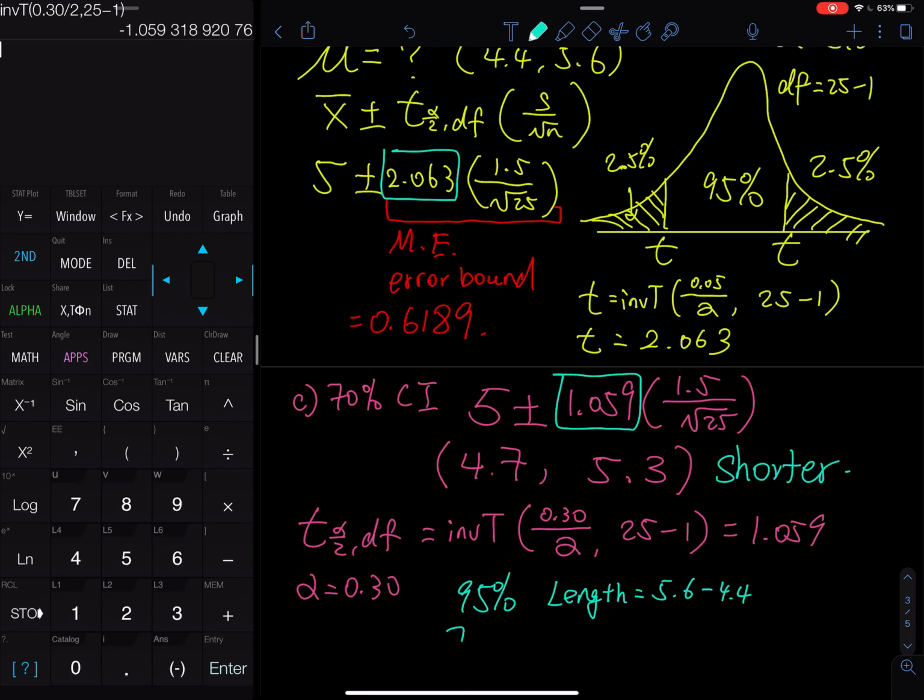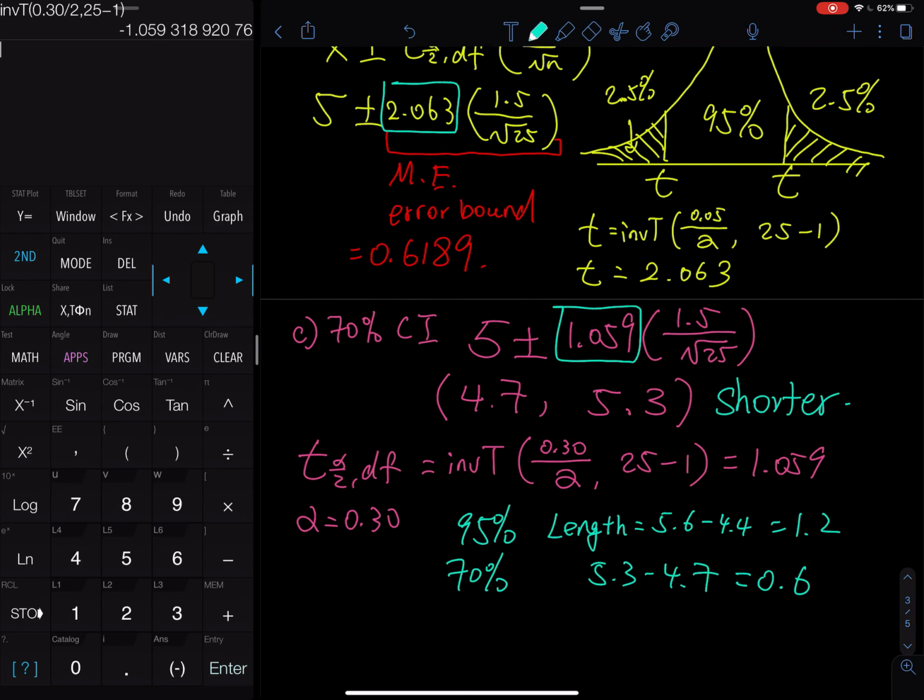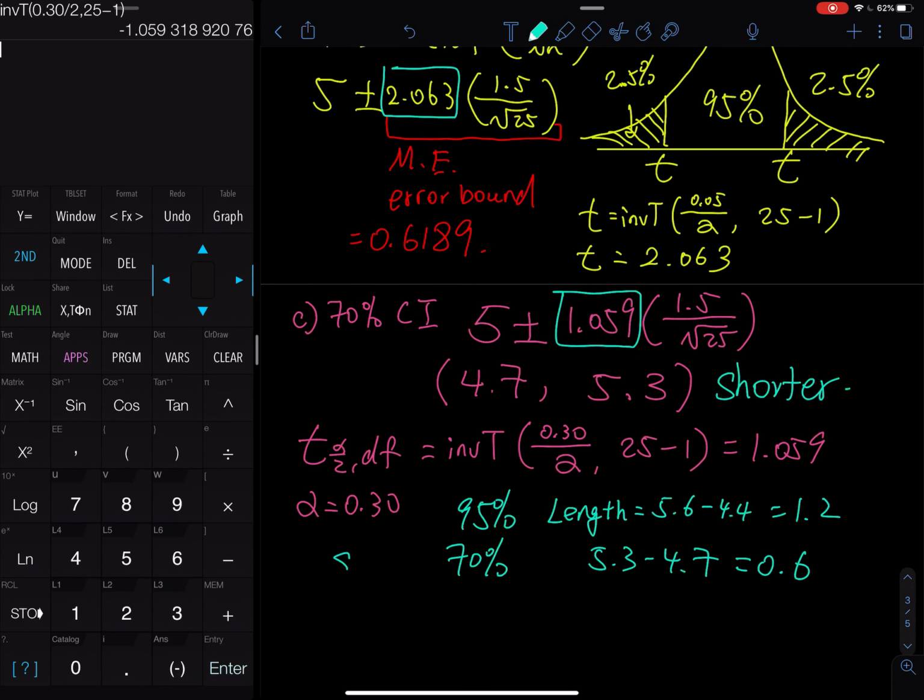For the 70%, the length is 5.3 minus 4.7. So this is equal to 0.6. That tells me the 70% is shorter, and the 95% is longer.